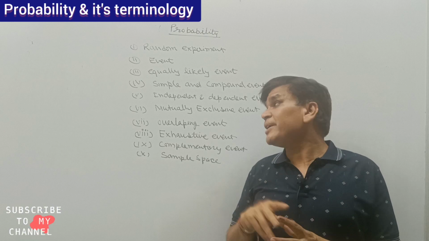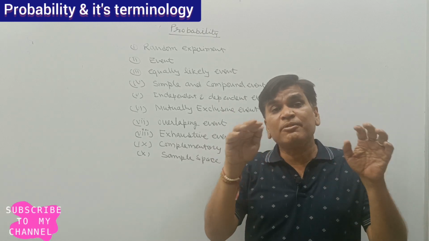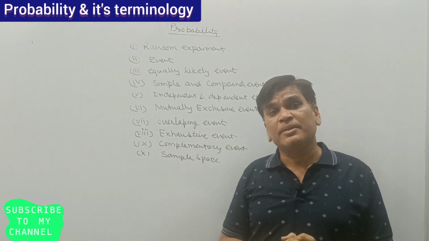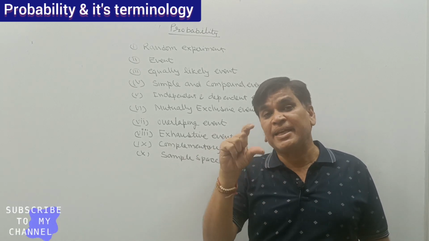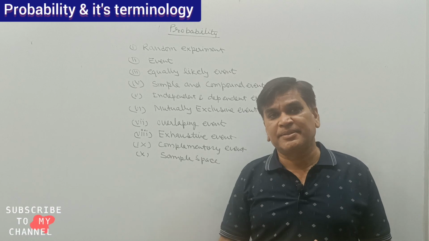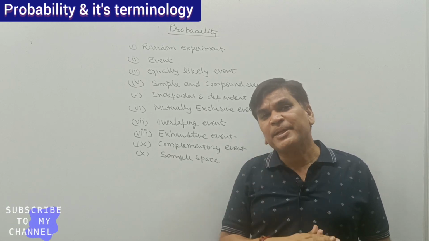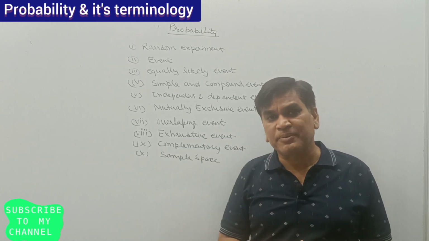But some dependent events are also there. Suppose I have a pack of 52 cards. One card I picked and I found that it is the king of hearts. So the probability of getting the king of hearts is 1 by 52.